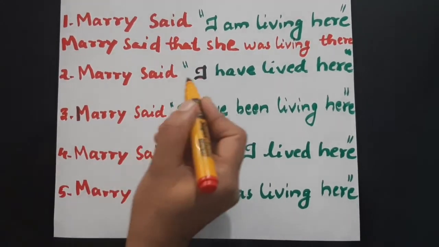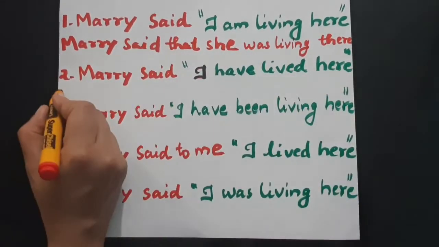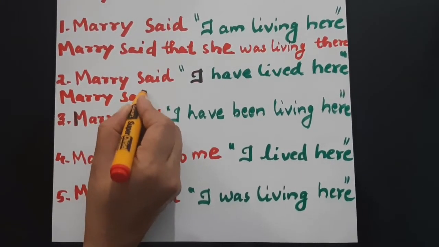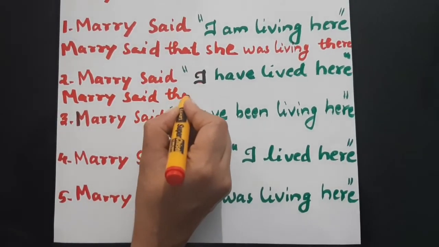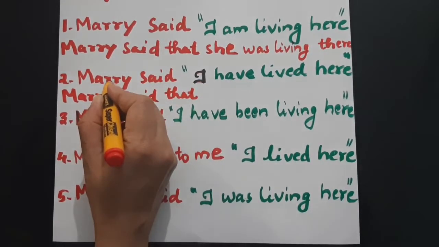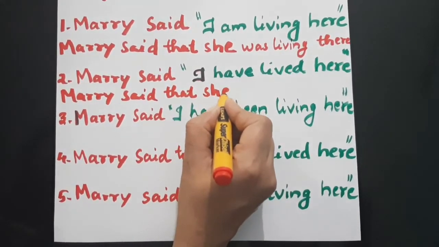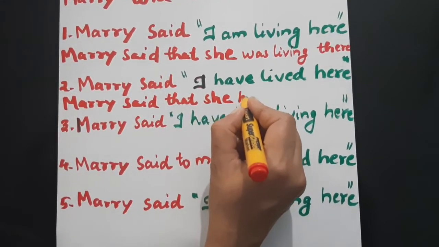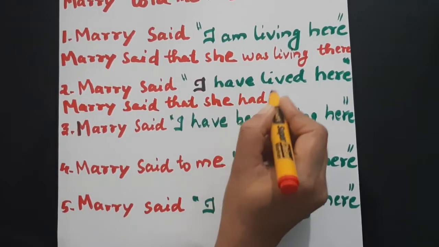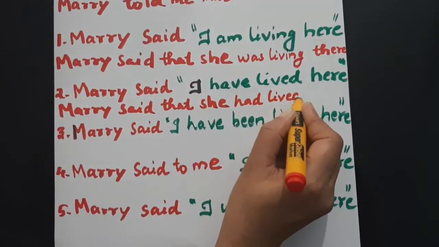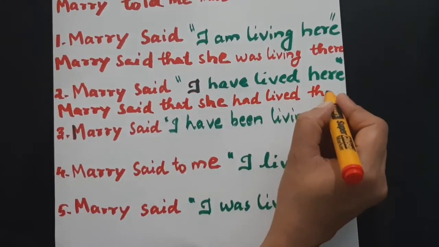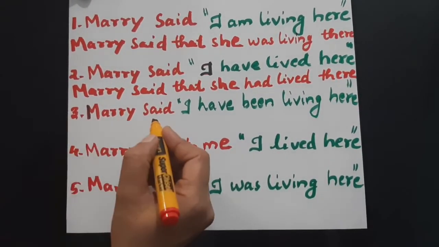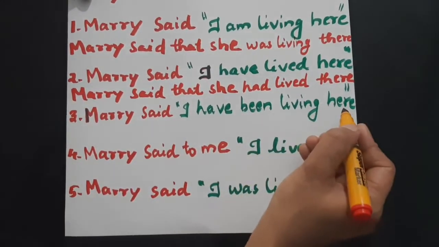Mary said, I have lived here. Okay, so Mary said that I means who? She. She have lived, present perfect to past perfect. Had lived. Had lived, here to there. Had lived there. Okay, next one. Mary said, I have been living here.